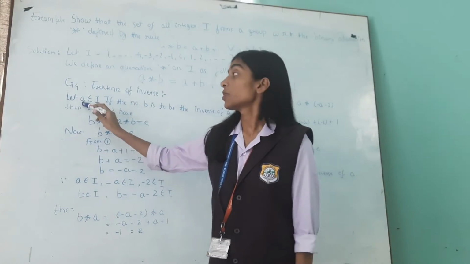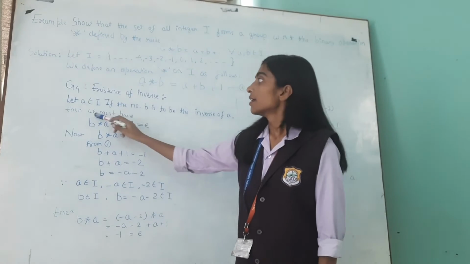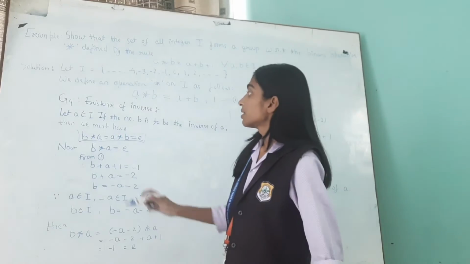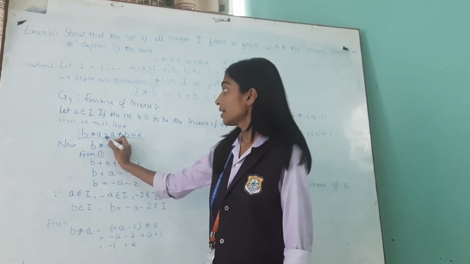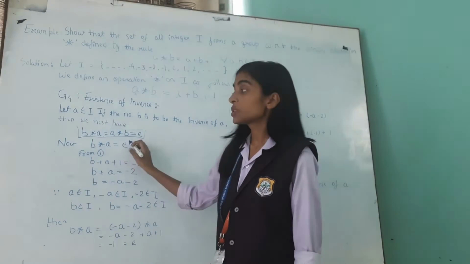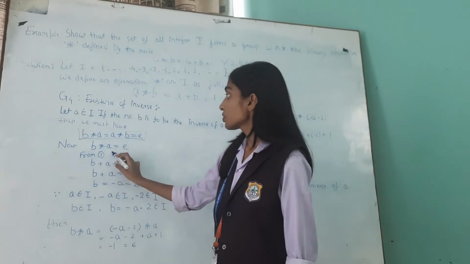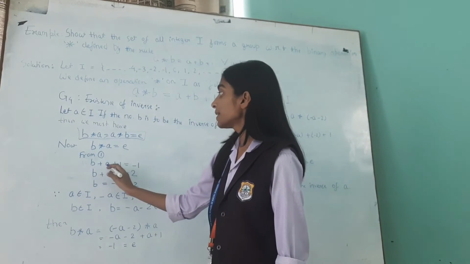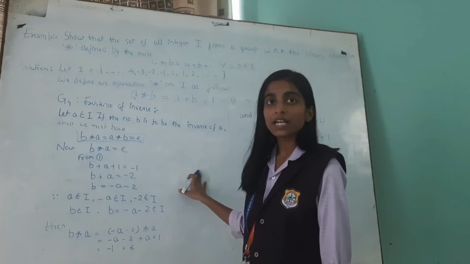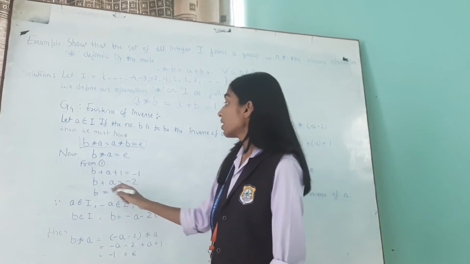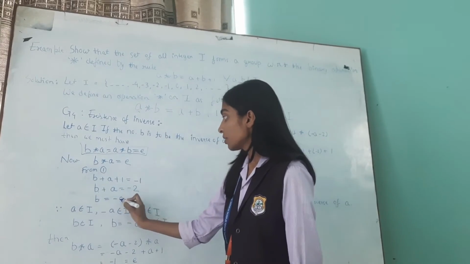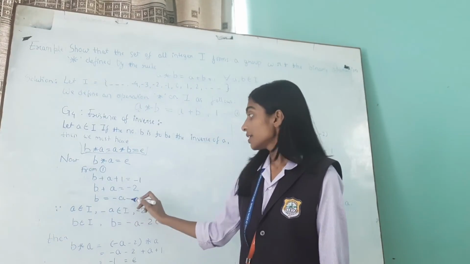Hence minus 1 is the identity element. So the fourth postulate is existence of inverse. Let A belongs to I. If the number B is to be the inverse of A, then we must prove that B star A is equal to A star B is equal to E. Now take B star A is equal to E first. From equation 1, B star A will be B plus A plus 1 is equal to minus 1. Earlier we have proved that the value of E will be minus 1. Now B plus A is equal to minus 2. Now take A on the right side, B is equal to minus A minus 2.